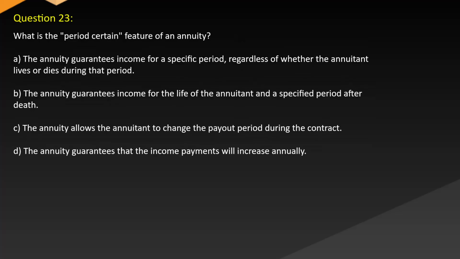Question 23. What is the period certain feature of an annuity? A. The annuity guarantees income for a specific period, regardless of whether the annuitant lives or dies during that period. B. The annuity guarantees income for the life of the annuitant in a specified period after death. C. The annuity allows the annuitant to change the payout period during the contract. D. The annuity guarantees that the income payments will increase annually.